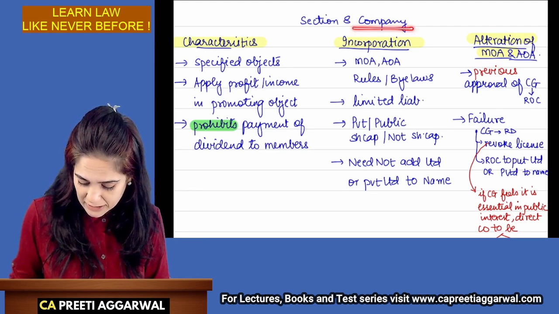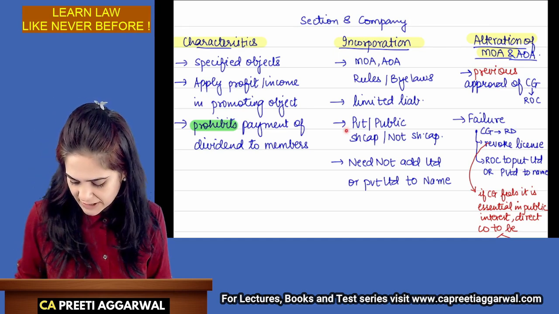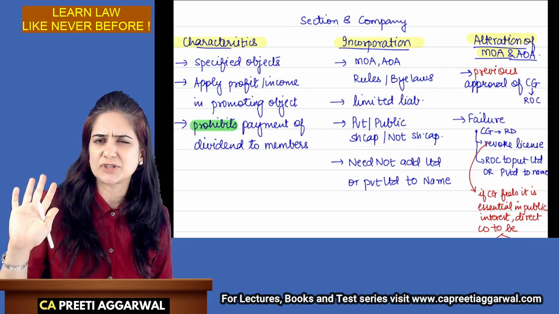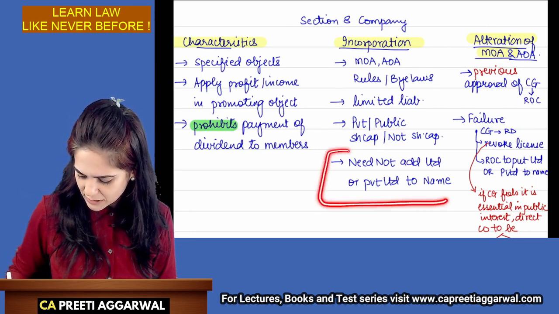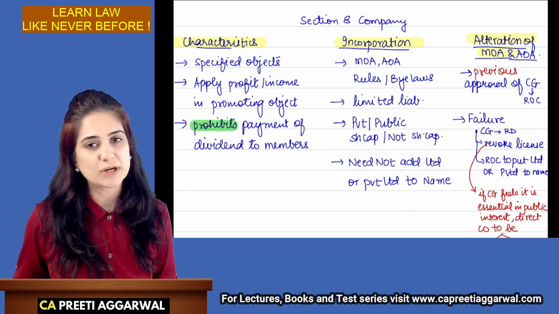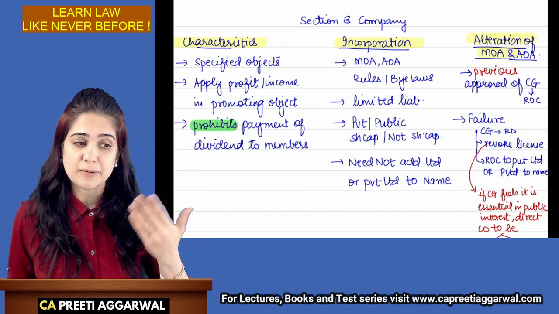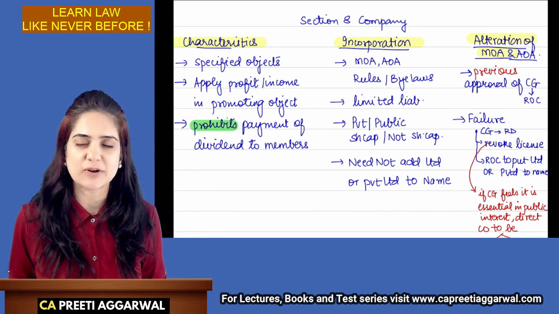Because it is a company, it will have limited liability. It can be incorporated either as a private company or a public company. It may have share capital. It may not have share capital. One privilege is given to these companies. You need not add the word limited or private limited to the name. By not adding the word limited or private limited, you are actually giving an impression to the outsider that you have unlimited liability. It's not fraud, okay? It's one of the privileges.